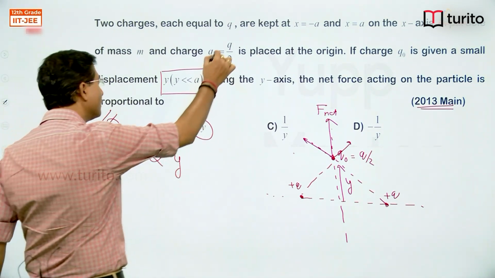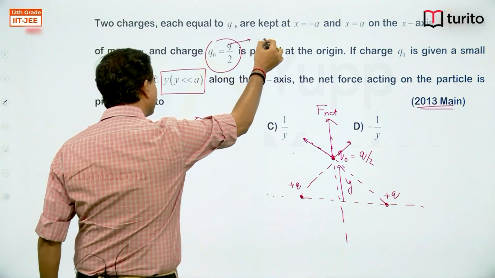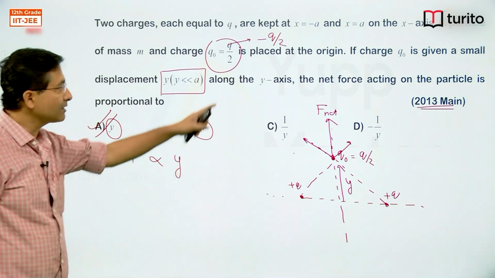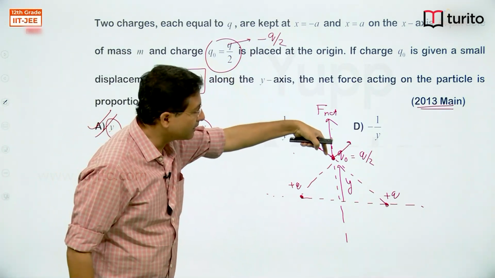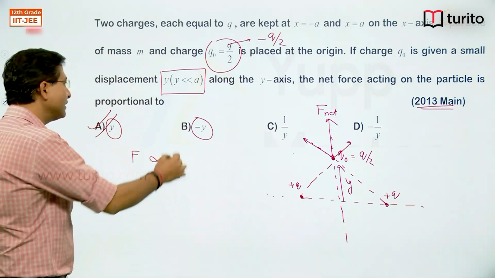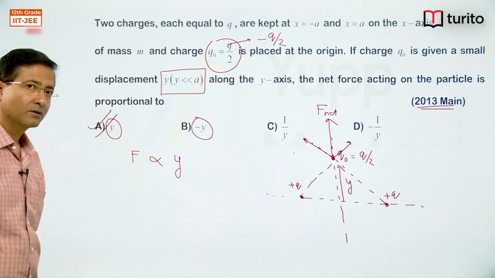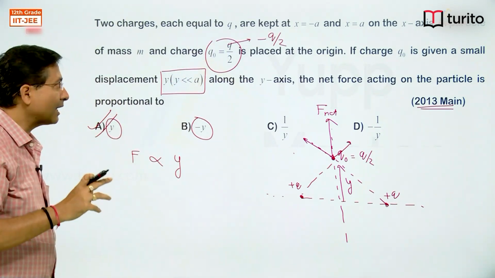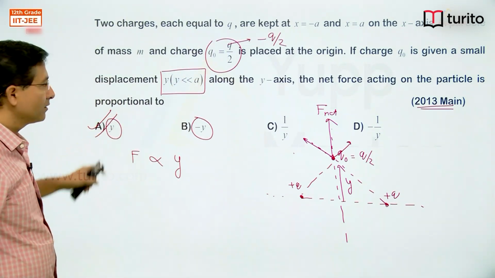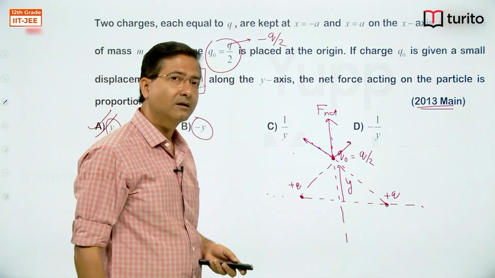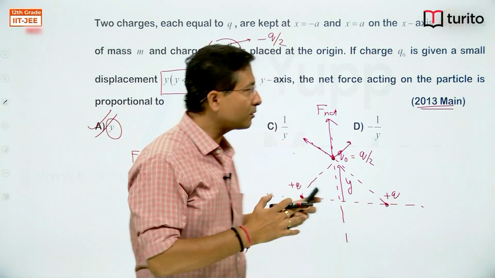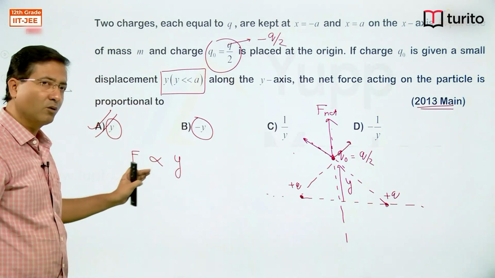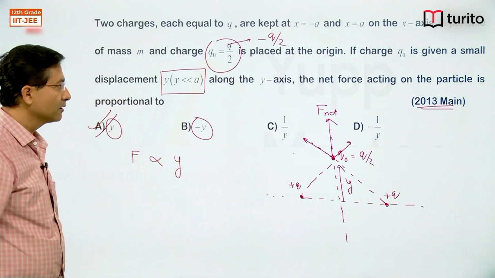If this charge is made negative, minus q by 2, then the force would start coming in this direction, and the answer would have been this. As IIT gave this charge as positive, the correct answer is plus y. So based on the previous problem, there is this Mains problem. I hope this concept is clear.